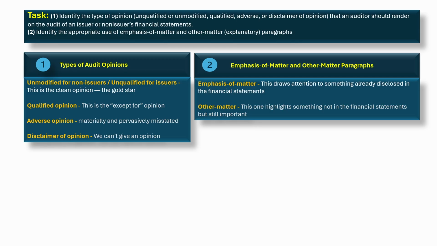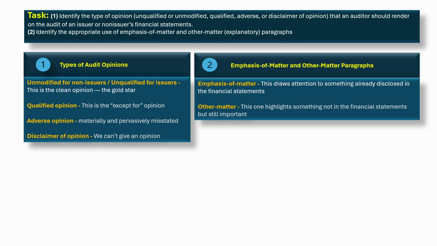Other matter. This one highlights something not in the financial statements, but still important for users to understand the audit. For example, we might restrict the use of our report, explain comparative reporting responsibilities, or mention the involvement of another auditor. Here's the simple way to remember the difference. Emphasis of matter is inside the financial statements. Other matter is outside the financial statements.